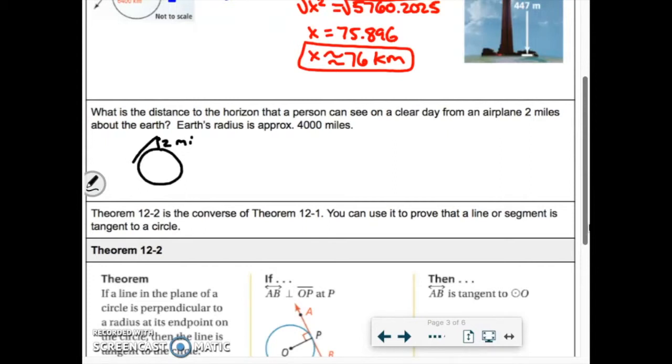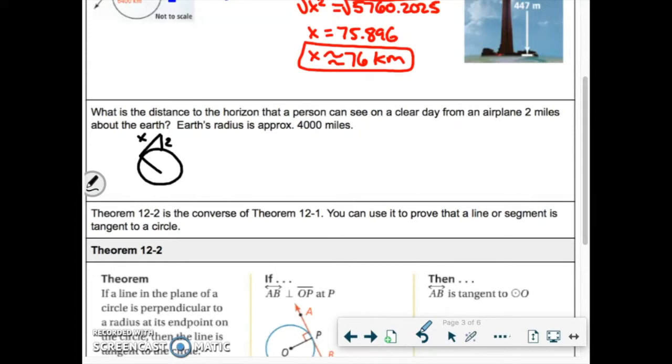That's a tangent line. Okay, a little bit messed up picture there. Okay, so from this to how far can we see? Okay, this is the x. Okay, we need to think about that this is a right angle. All right, so we know that the radius of the earth is approximately 4,000. So this is 4,000 and this is 4,000. So that means, again, we would have to add those together.